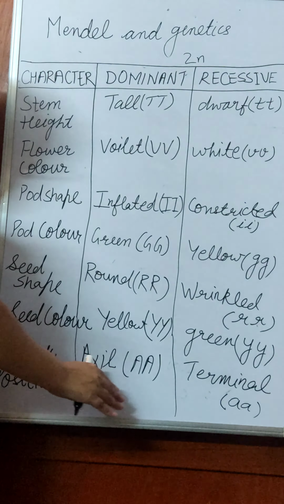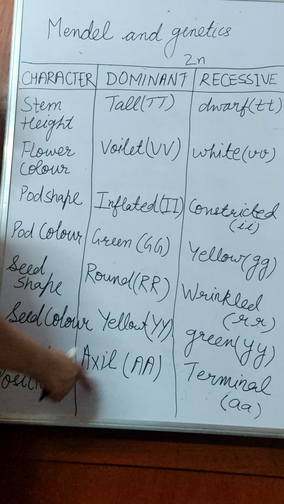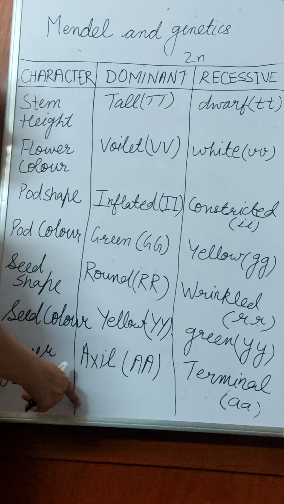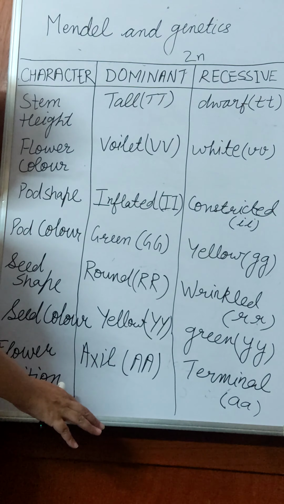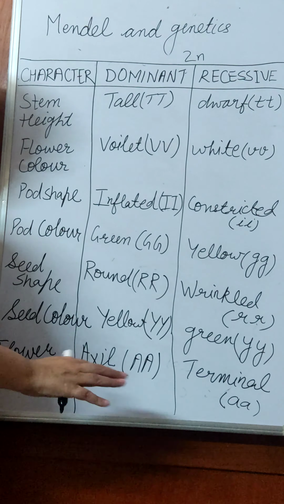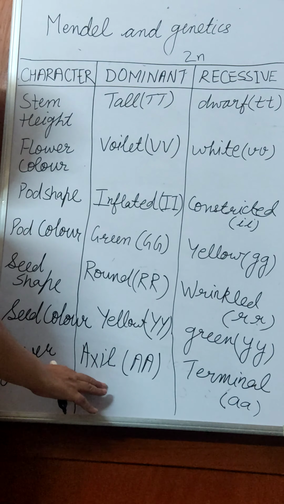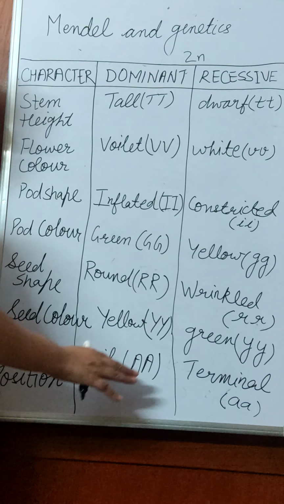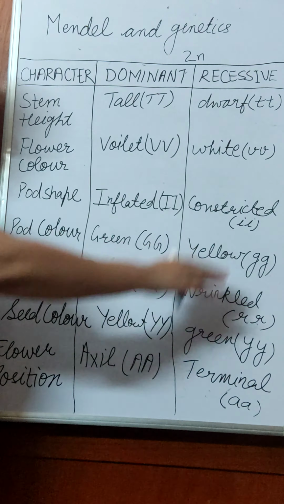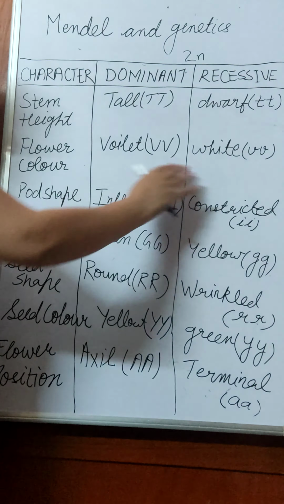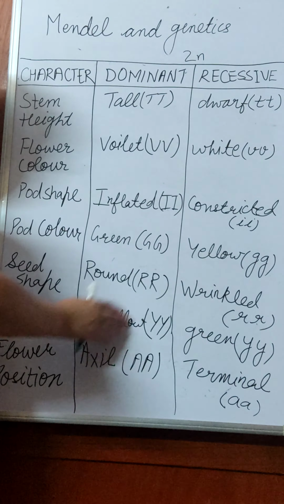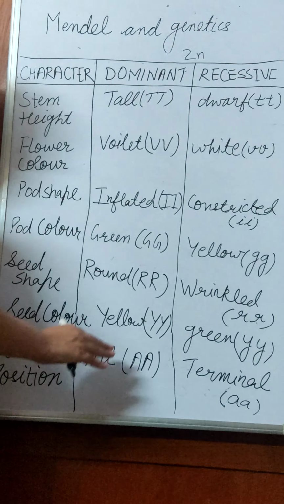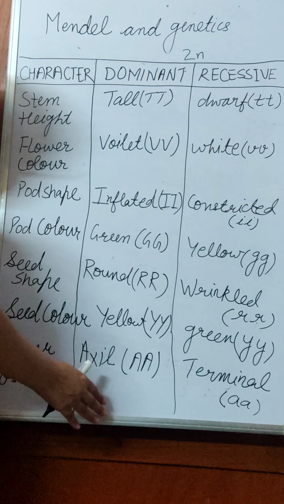This is the core of the Mendel experiment. If this table is known to you, then any type of cross can be done in the copy very easily, and you can do everything in the copy itself. You will not need to go to the garden or anywhere. You need not select the plants. You will do all the things because Mendel has given us the results. We will use these results and we will do all the crosses in our copy. Okay, that's all for the day.